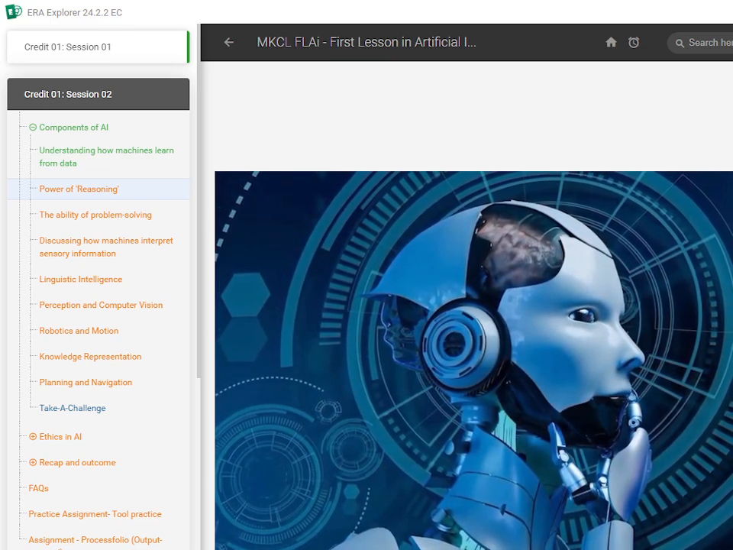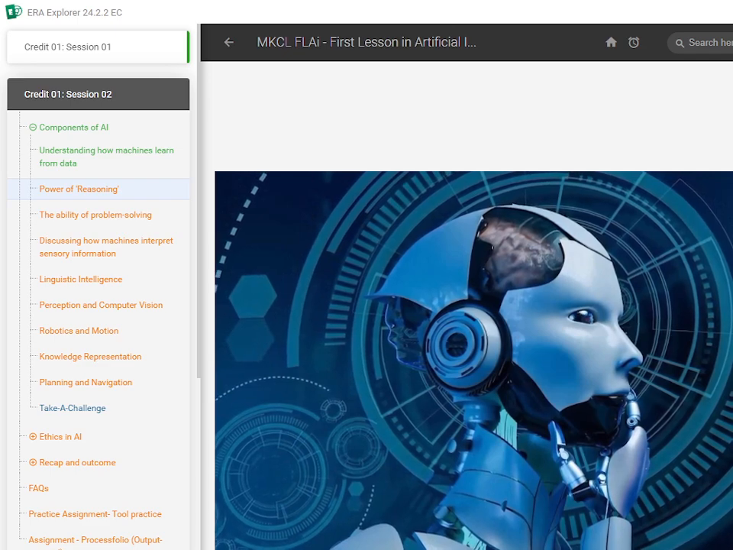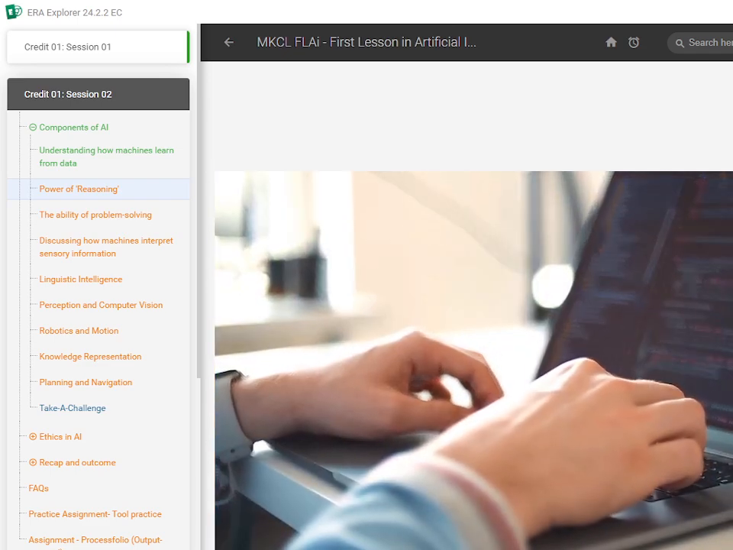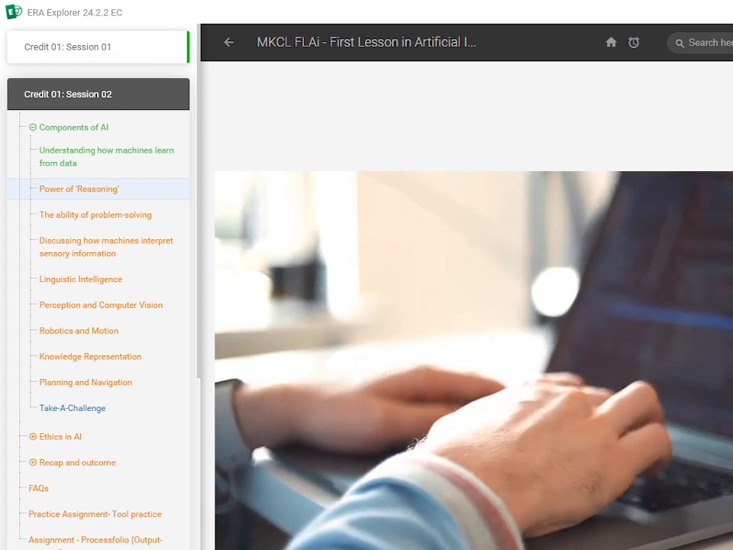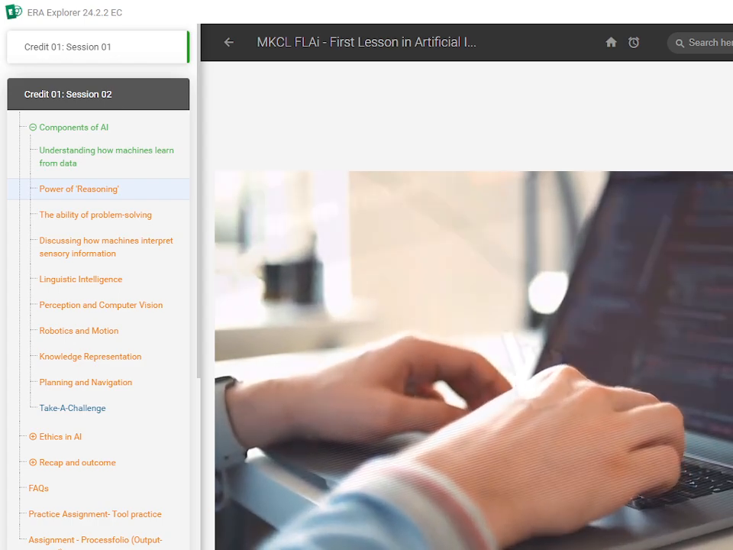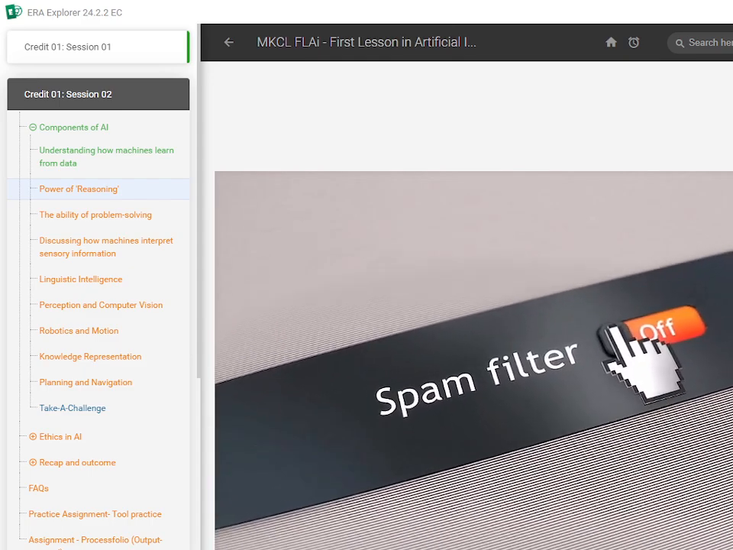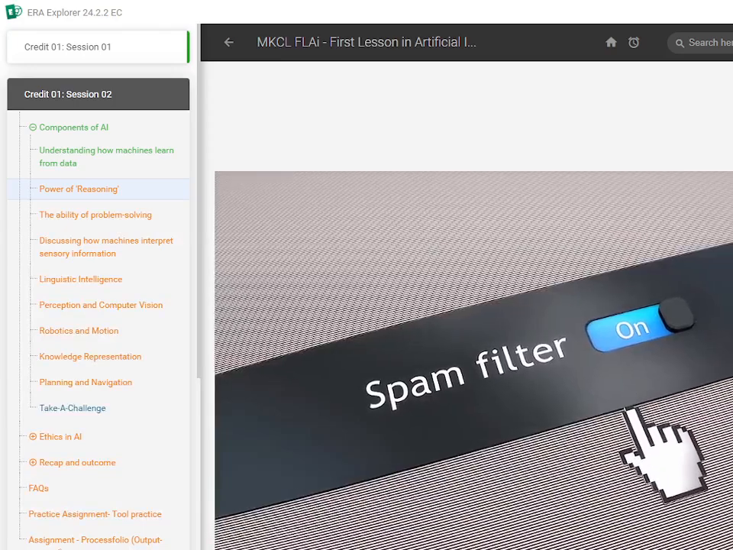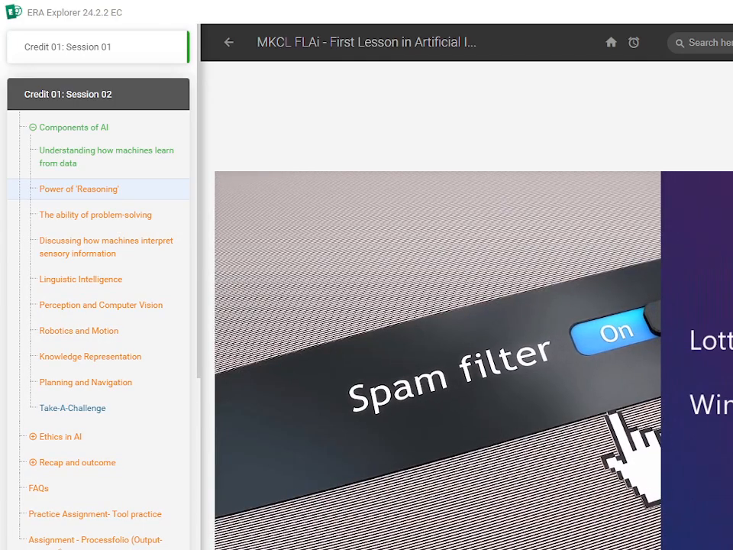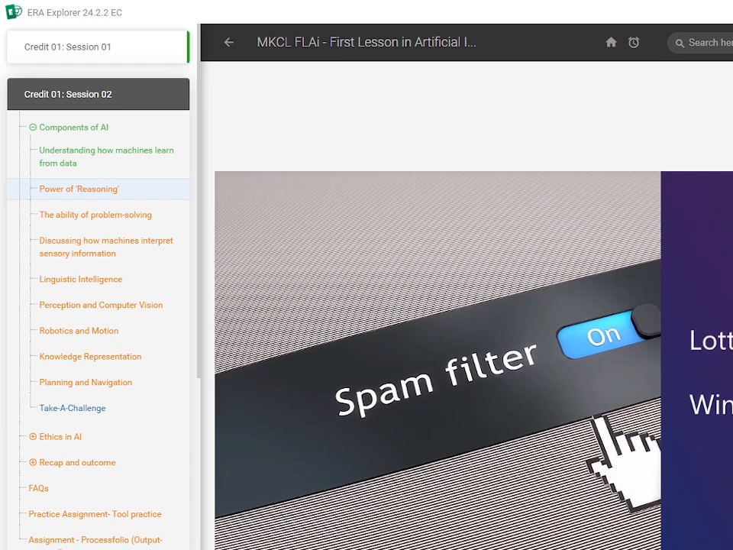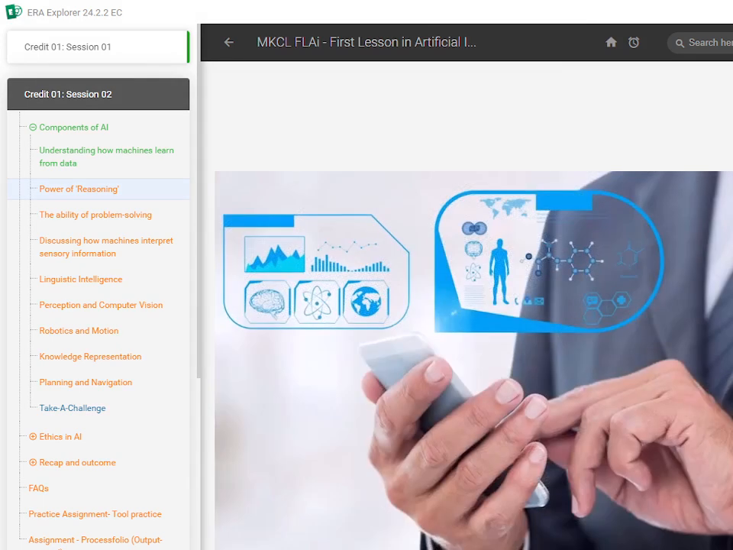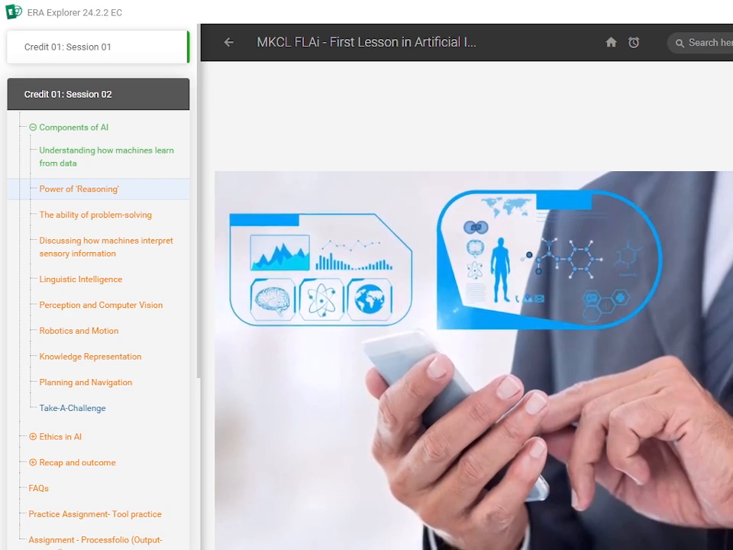The simplest form of reasoning in AI is rule-based, where machines follow a set of predefined rules. For example, a spam filter might have a rule like, if an email contains the words lottery and win, classify it as spam. The AI reasons based on this rule.